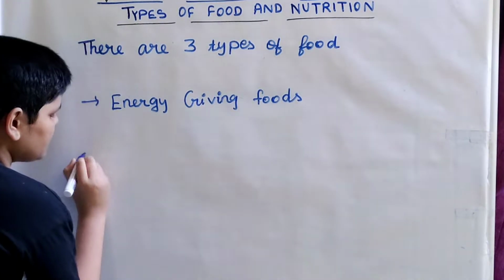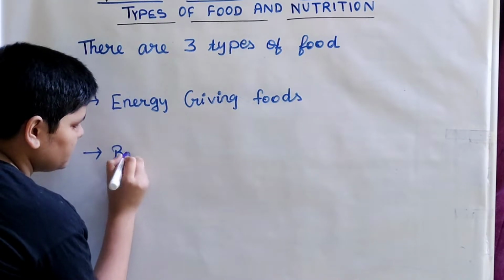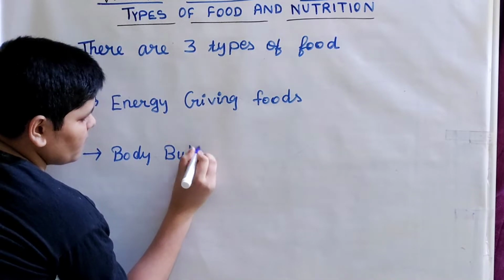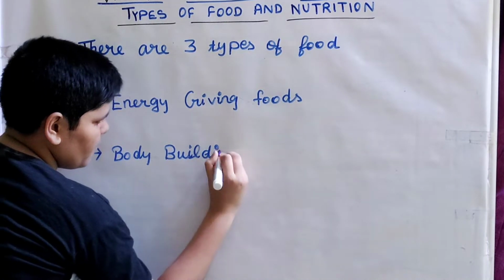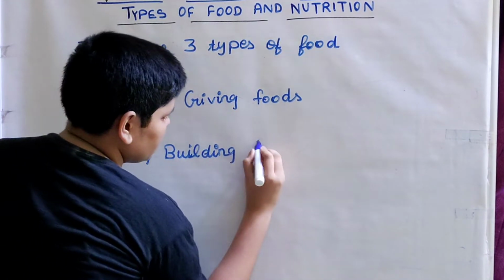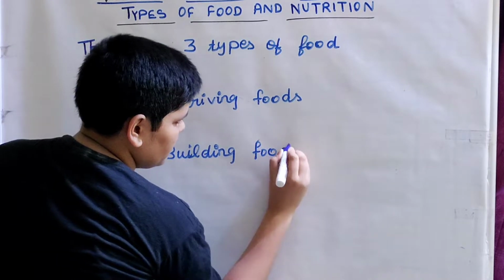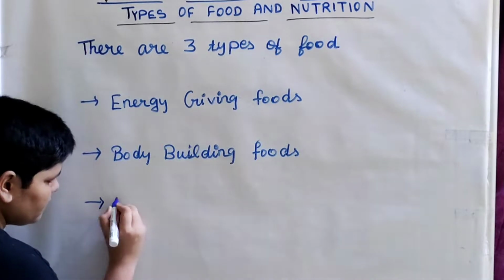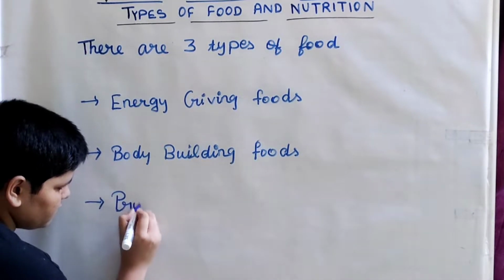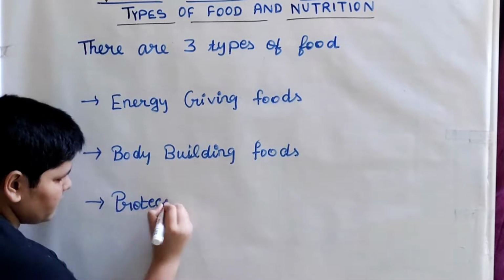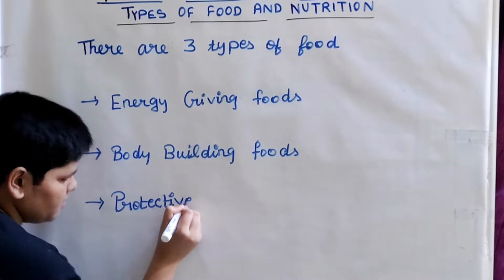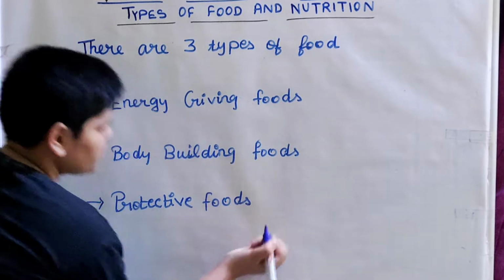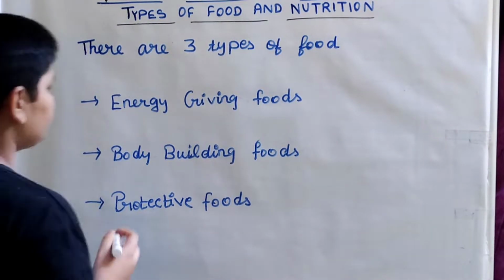The second one is bodybuilding foods. And the third one is protective foods. So these are the three different types of food.